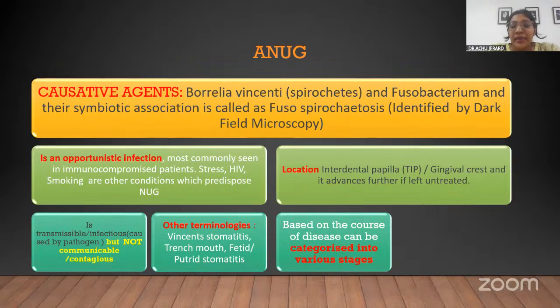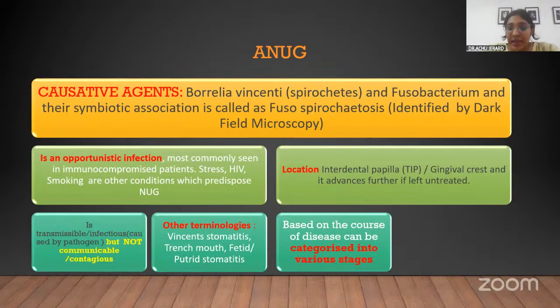And you should also know the other terminologies associated with it, because sometimes the word ANUG or NUG will be replaced by these terminologies and can come in the examination. So you shouldn't go blank. It is also called Vincent stomatitis, trench mouth, or putrid stomatitis because of the bad smell that comes out when the patient is infected.